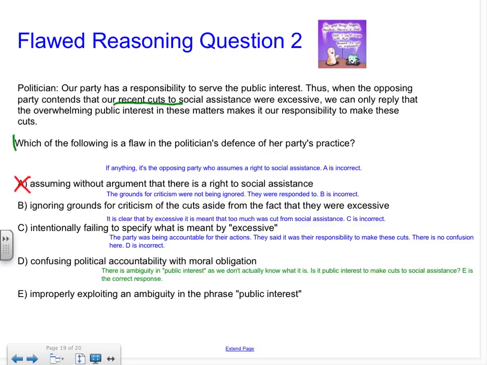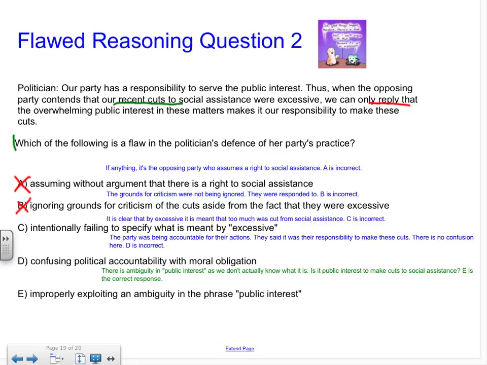B says, ignoring grounds for criticism of the cuts aside from the fact that they were excessive. I would eliminate B because they weren't ignoring the grounds for criticism. If anything, they were making an effort to reply to the criticisms. So B would also be incorrect.